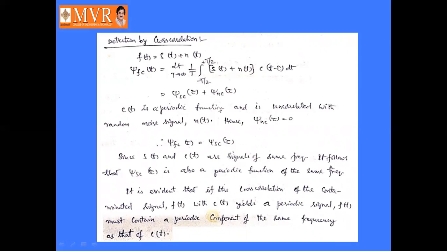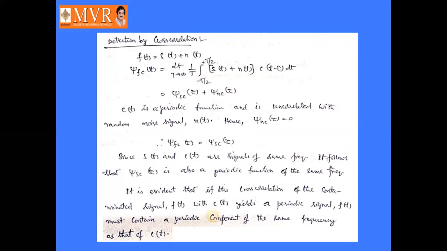Here c of t is a periodic function and is uncorrelated with the random noise signal n of t. Hence JNC of tau is equal to 0. Then JFC of tau is equal to JSC of tau. Here s of t and c of t are signals of the same frequency, and it follows that JSC of tau is also a periodic function of the same frequency. That's why these two are equal: JFC of tau is equal to JSC of tau.